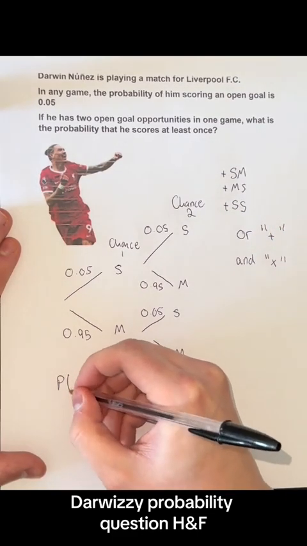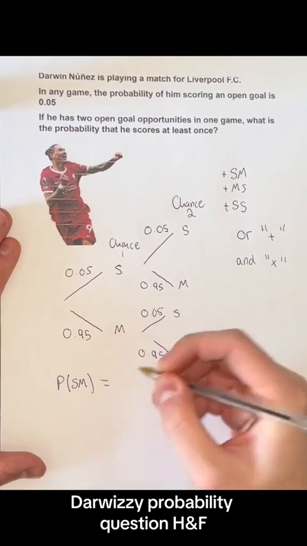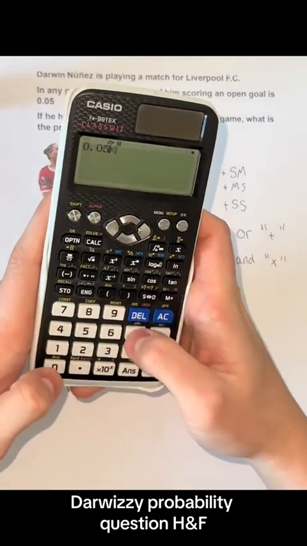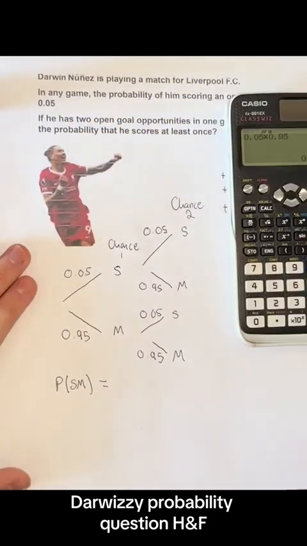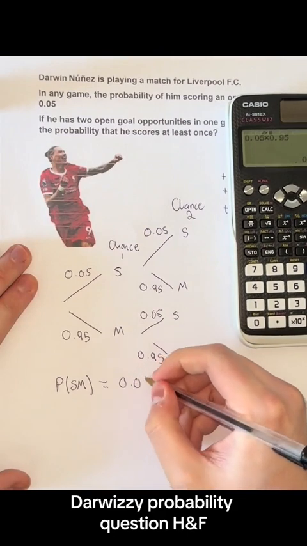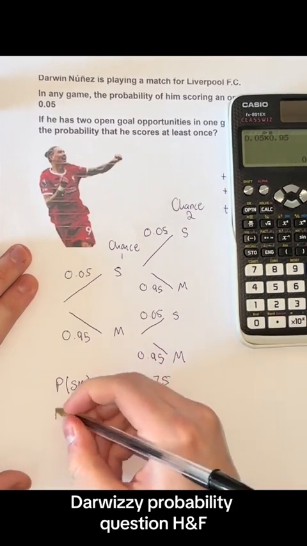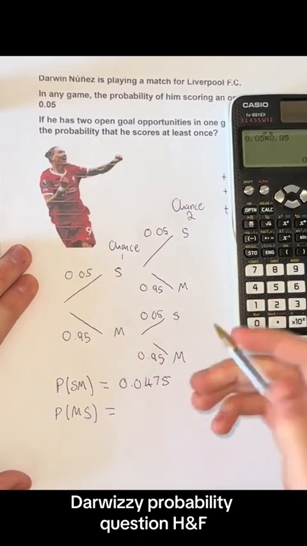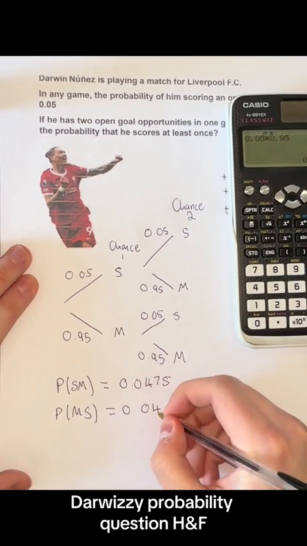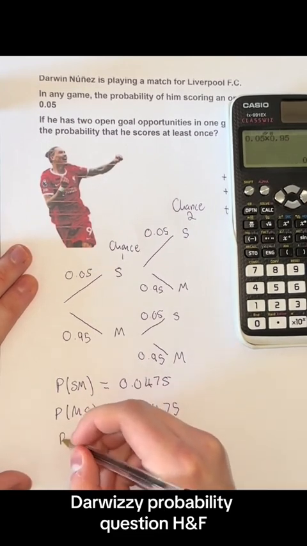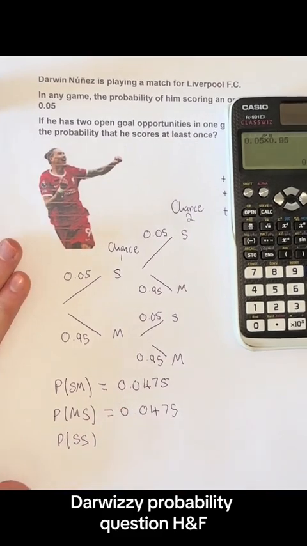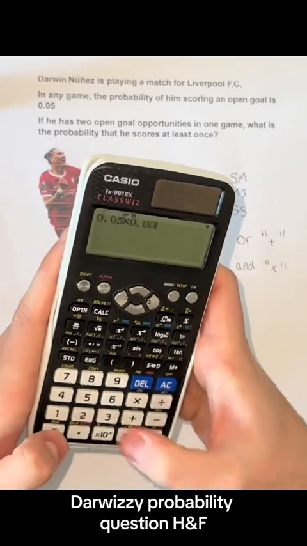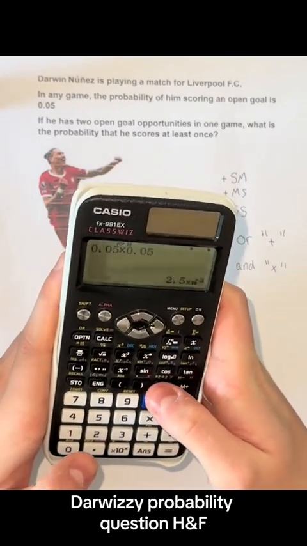So the probability that he scores and misses is just 0.05 times 0.95, and that gives us 0.0475. And then what about the probability that he misses then scores? Well, this is just going to be the same multiplication, but the other way around, so it will be the same number here, 0.0475. And then the probability that he scores and then scores again. Multiplying those probabilities along the branch, we have 0.05 times 0.05, and that gives us 2.5 times 10 to the minus 3.